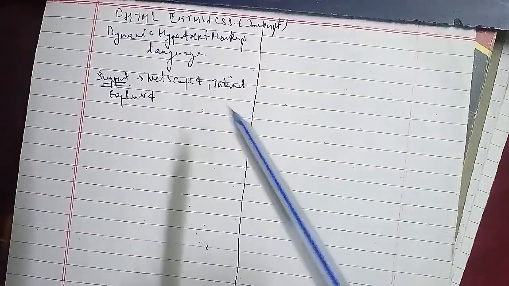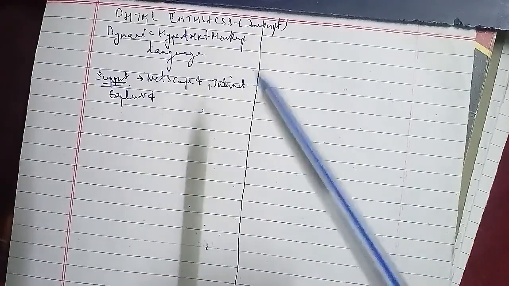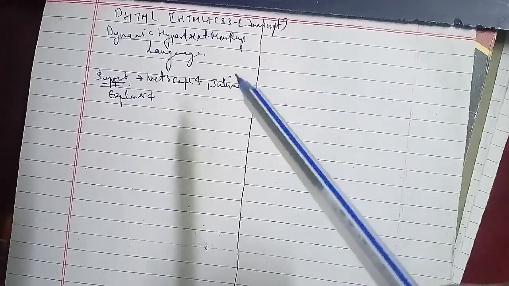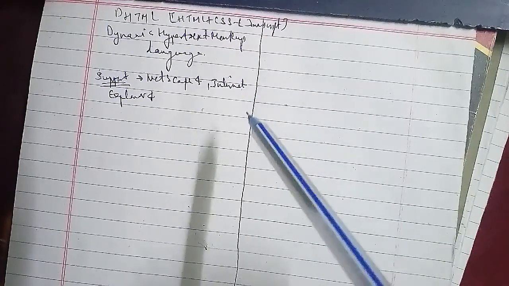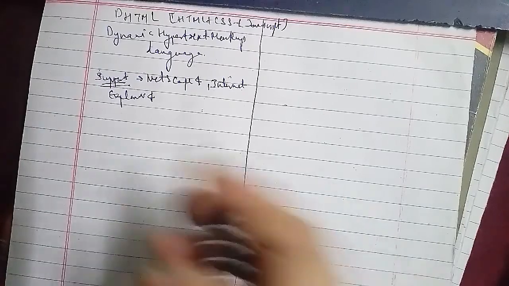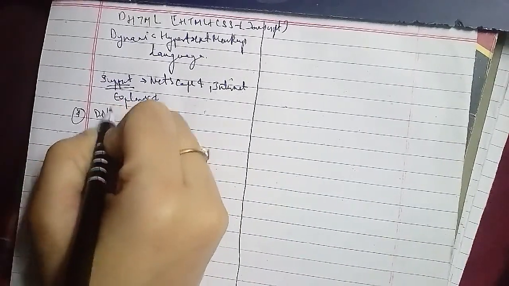This is very important in terms of Ajax. It has been asked many times as a 6, 5 or 10 marks question in the question paper. First of all, you have to know the full form. Ajax stands for asynchronous JavaScript.